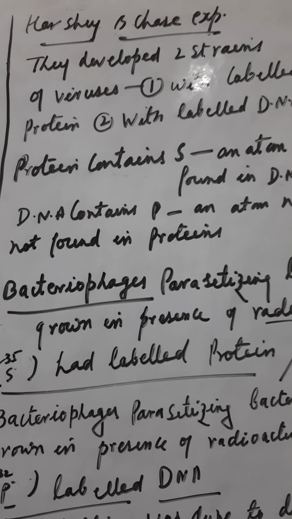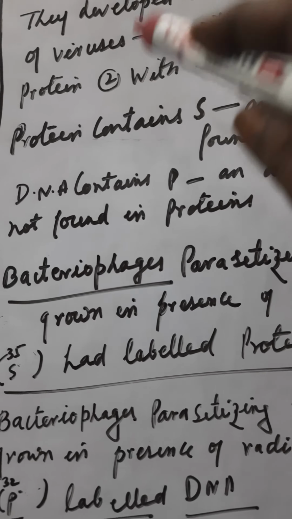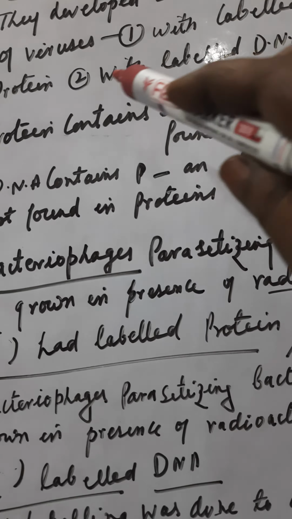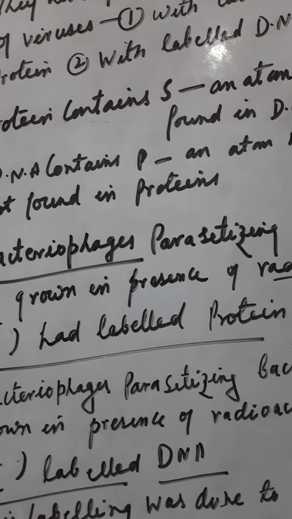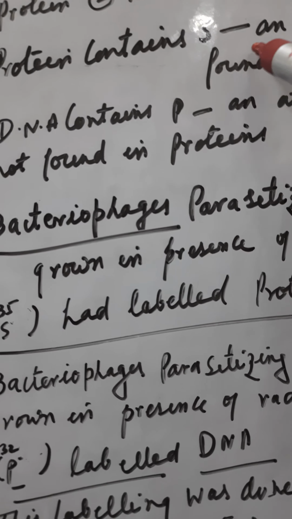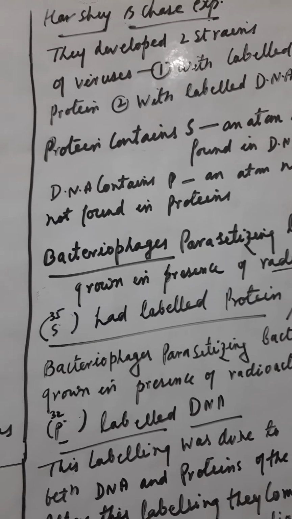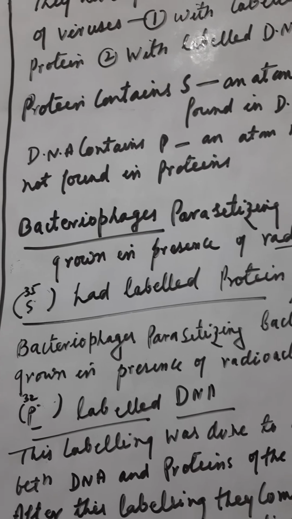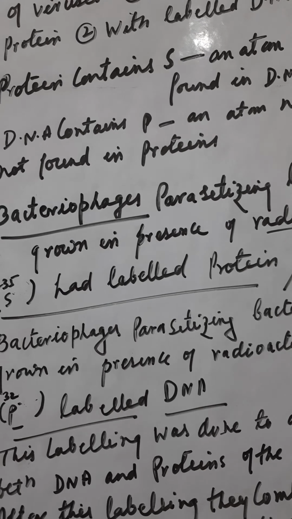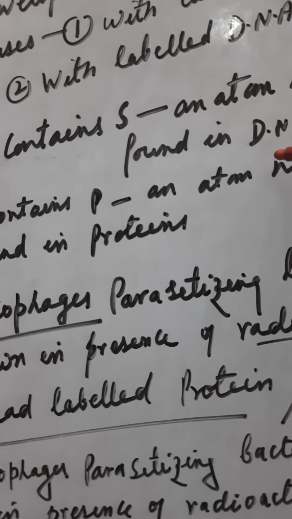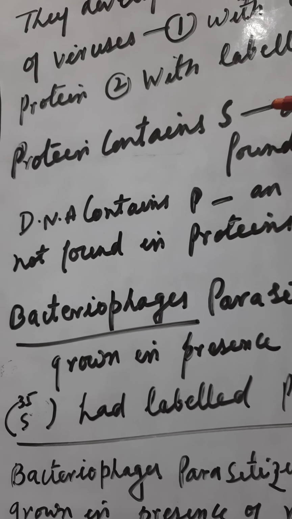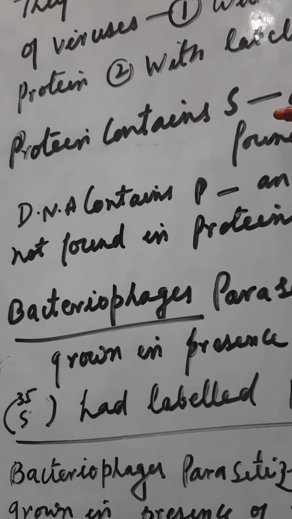So they developed two strains, one with labeled protein and another with labeled DNA. One strain of the virus, that is the bacteriophage, had the labeled protein, and the other had labeled DNA. The protein contains sulfur. This atom is not found in the DNA, and the DNA contains phosphorus. This atom is not found in the protein. This was the basic difference. That is why he took the sulfur and phosphorus, because sulfur is found in the protein and phosphorus is found in the DNA.